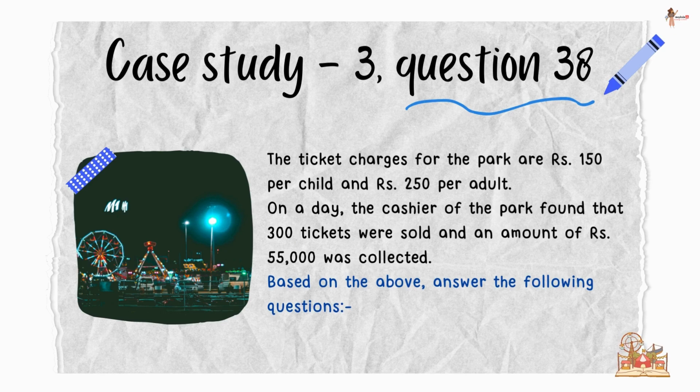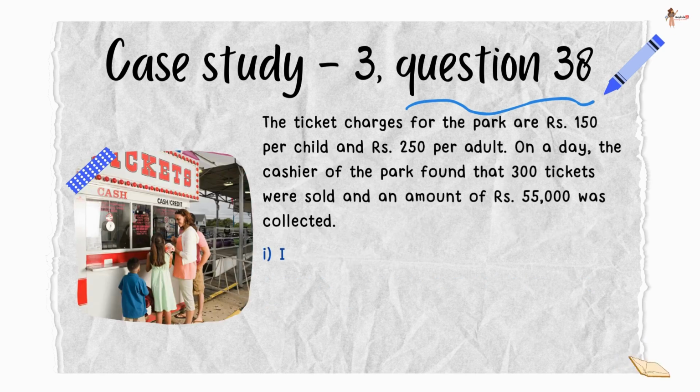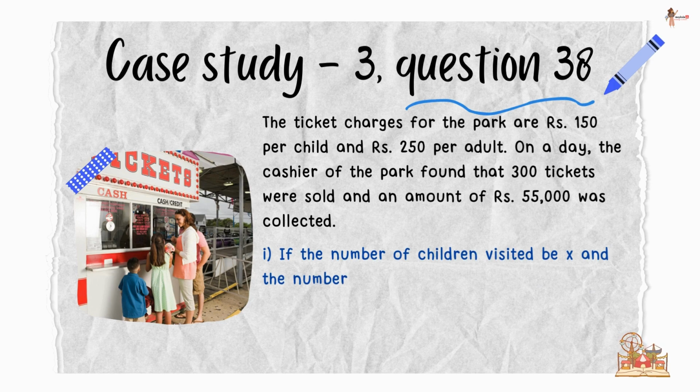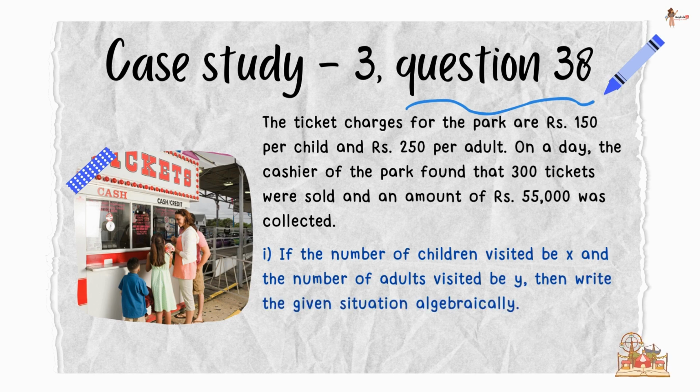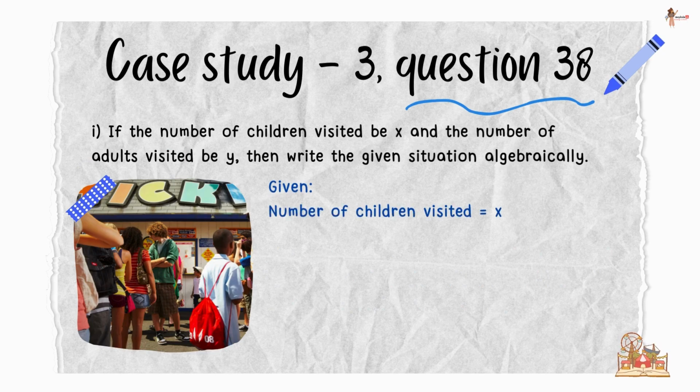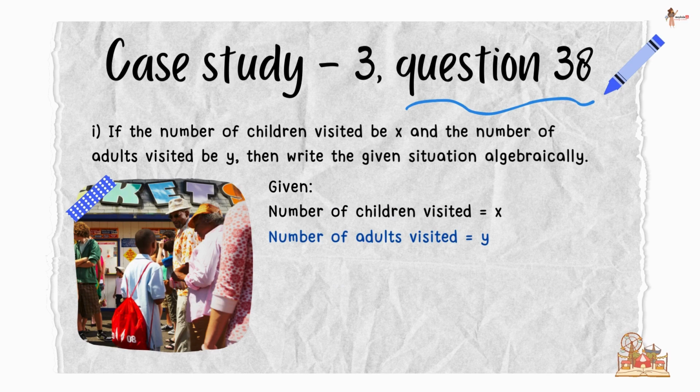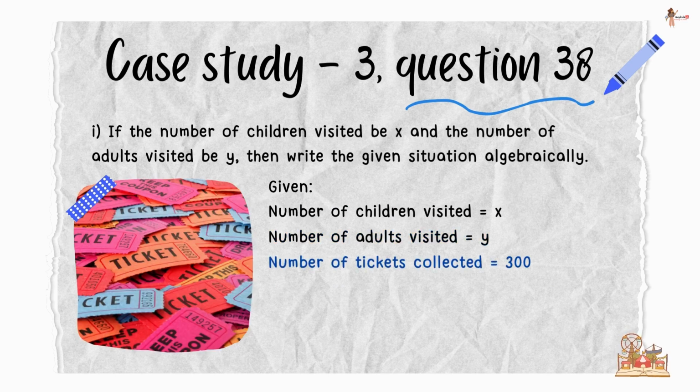Based on this, answer the following questions. If the number of children visited be x and the number of adults visited be y, then write the given situation algebraically. Number of tickets collected is 300.